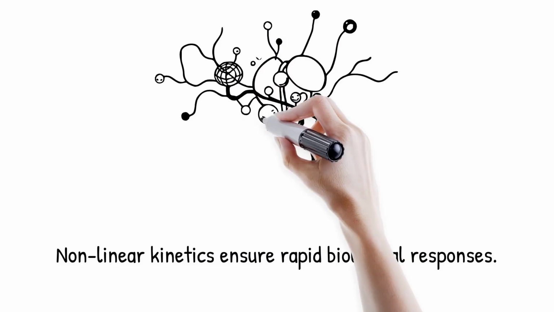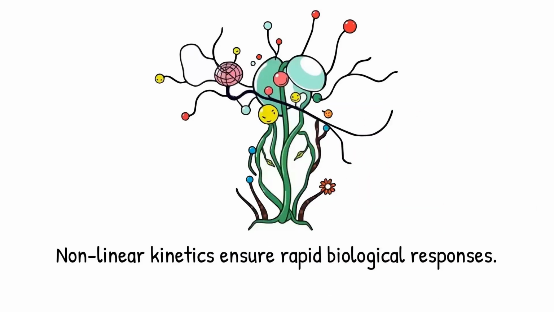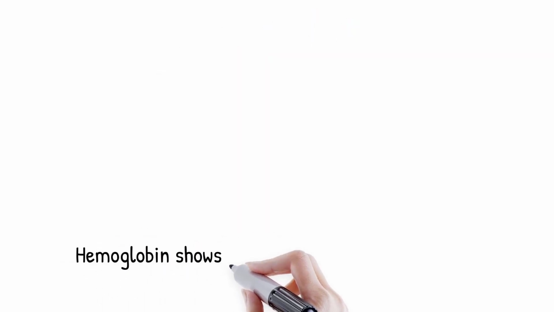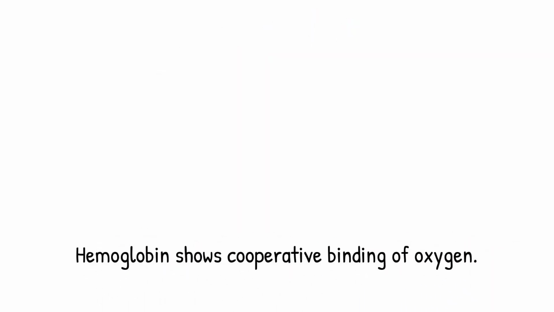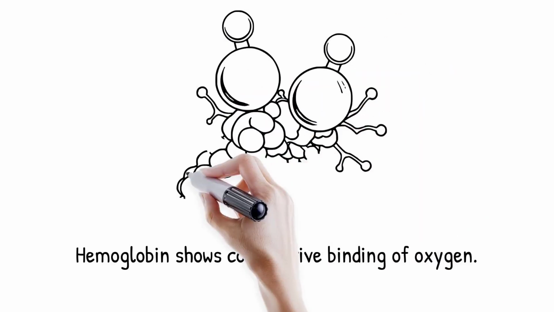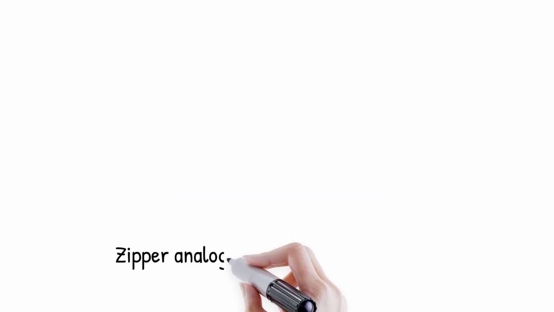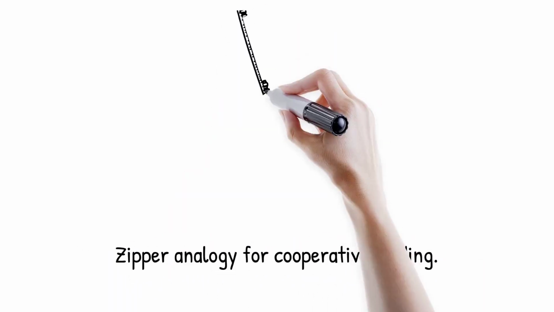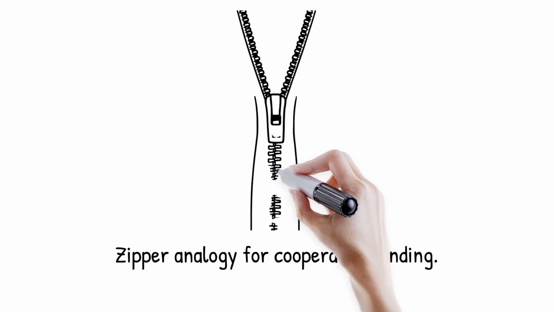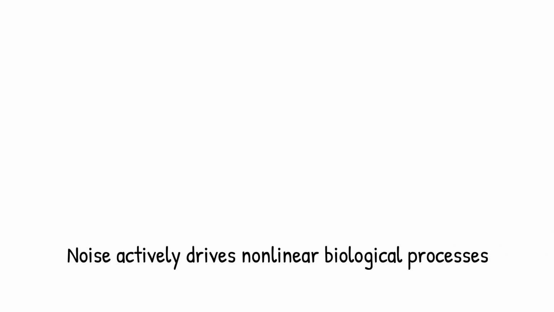They also explain why biological systems can respond rapidly to environmental cues, even when molecular concentrations are tiny. Without nonlinear kinetics, life would lack the responsiveness and adaptability required to survive in dynamic environments. Hemoglobin binds oxygen cooperatively, where binding of one oxygen molecule sharply increases affinity for others. It is like a zipper that resists movement at first, but then closes quickly once a few teeth are aligned.